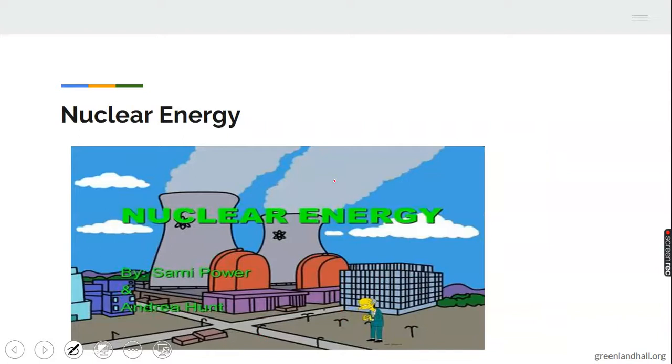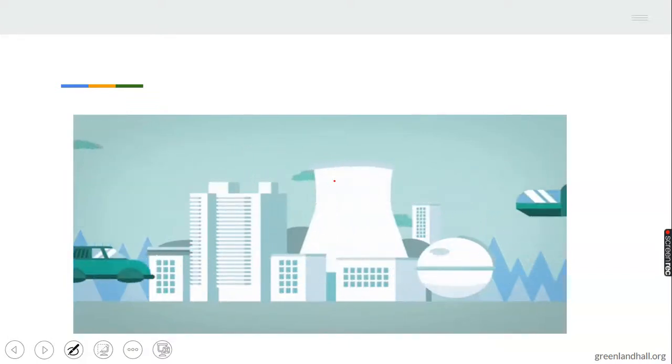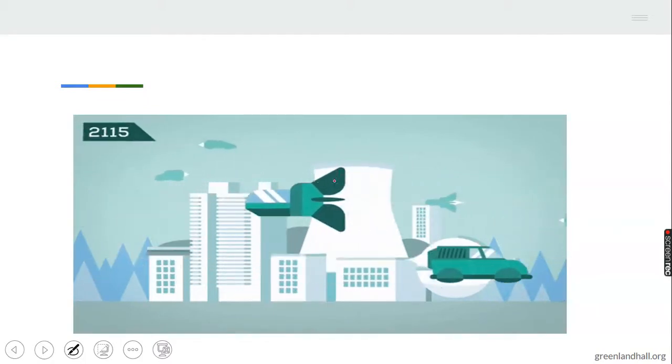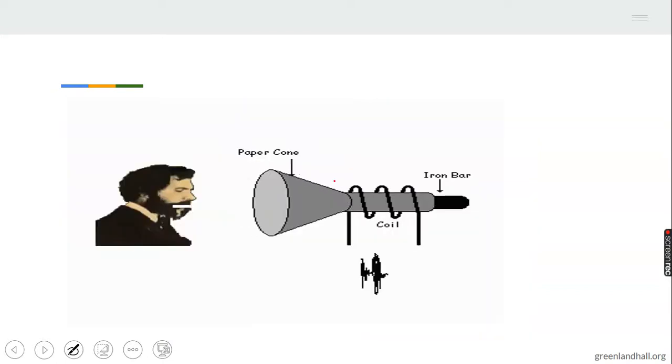Then we have nuclear energy. Nuclear has to do with the air, as in the atmosphere. There are a lot of things that happen in the atmosphere. I'm very sure you are familiar with aeroplanes flying. That's one area of nuclear energy. As you can see, a lot of activities take place in the atmosphere. There are a lot of gases that are released into the atmosphere, and they have their duties and functions that they perform.